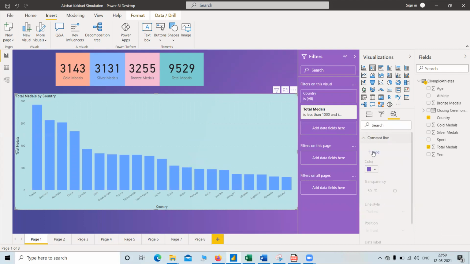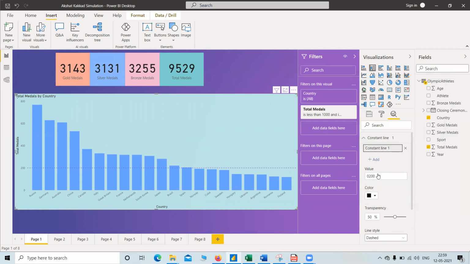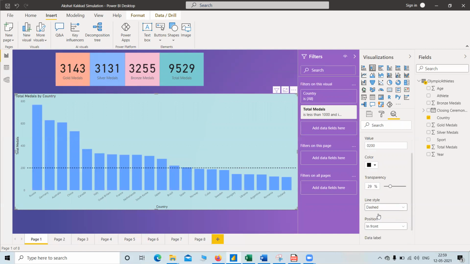So I can add one constant line over here with value 200 and color black. Okay. So now we can see that Spain has nearly 200, or we can say 205. And now we can see that Norway is less than our line.